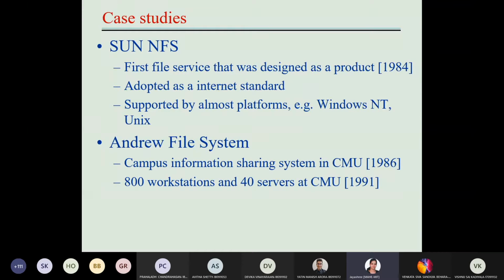We've gone through the case studies, Sun NFS and the Andrew file system. It is not in your syllabus, but it is in the textbook for your reference. It's just a compatible version of NFS.